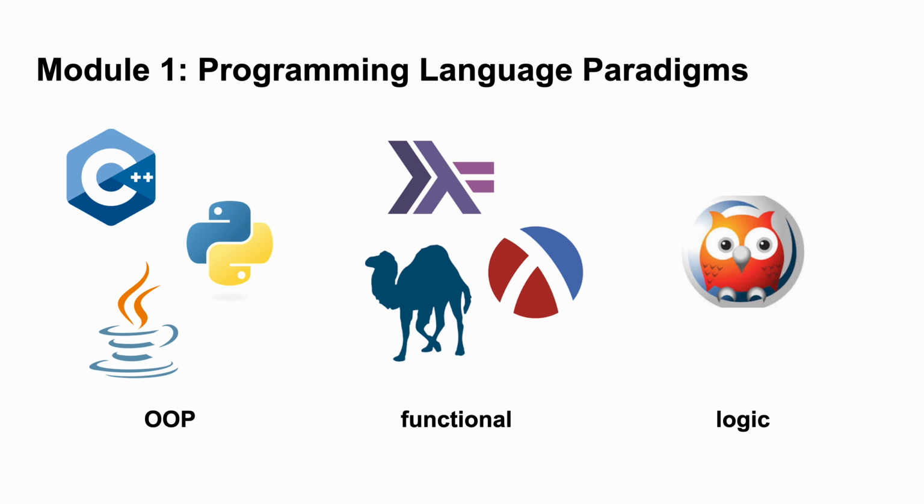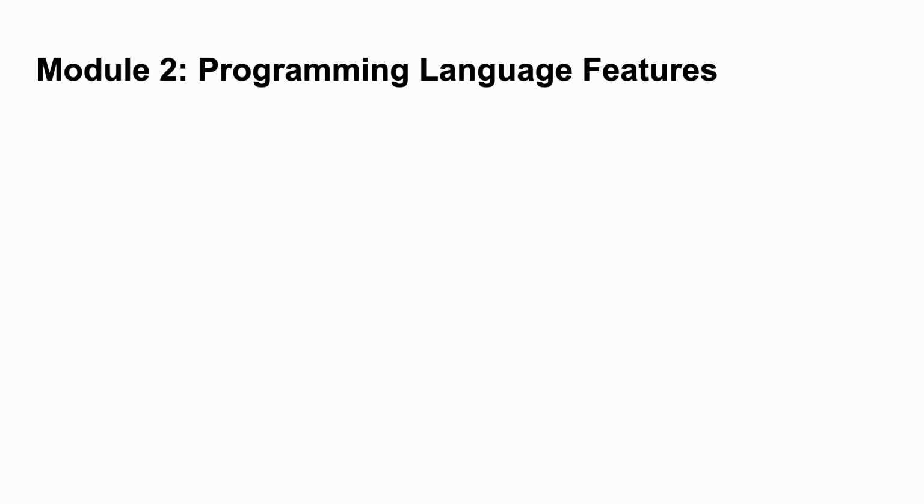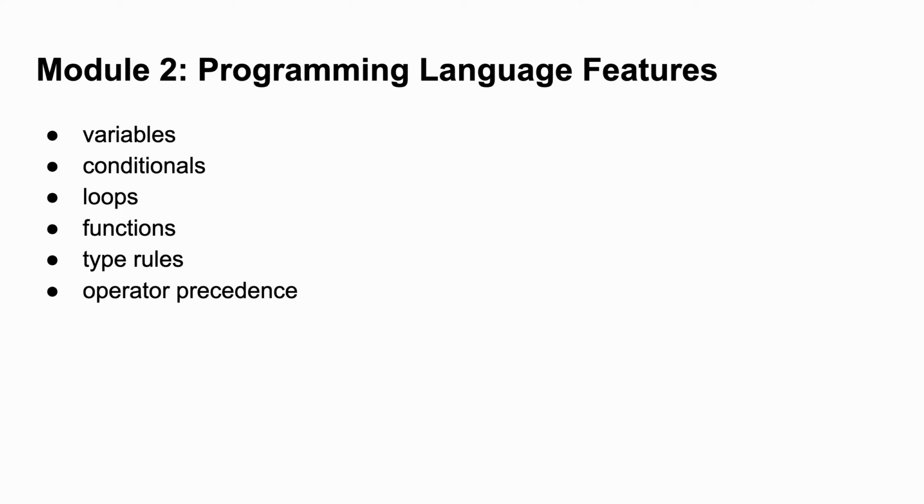But why do we consider these things to be programming languages? Our second answer to what is a programming language is that a programming language contains certain features that we expect it to. In this module, we will review some old concepts such as variables, conditionals, loops, and functions, and also explore new ideas like type rules, operator precedence, strict versus lazy evaluation, and scope.